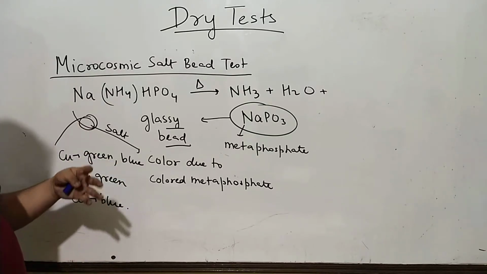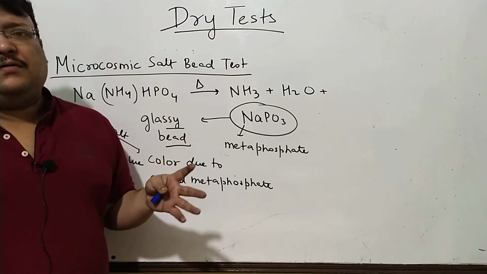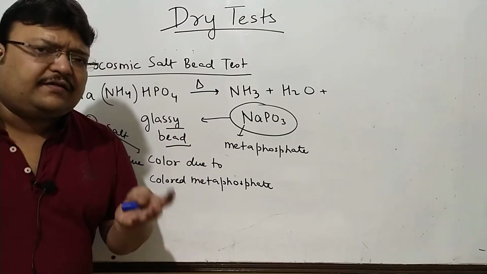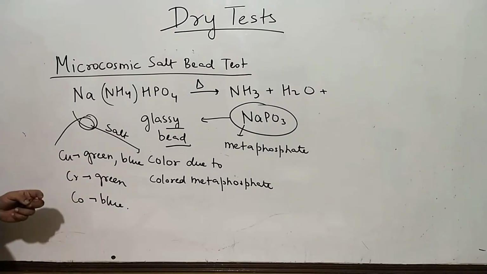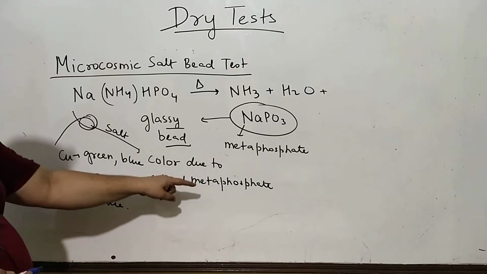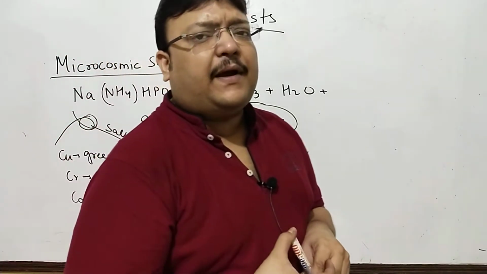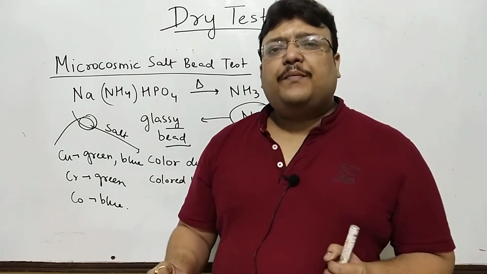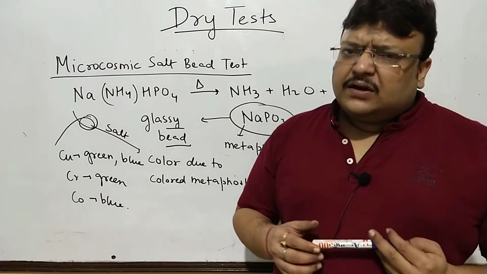That table or chart could be recalled or mugged up for individual choice, but generally these are the colors which are required, and the questions are generally based upon the heating effect and the compounds which are responsible for the colors. Naturally for both borax bead and microcosmic salt bead test, chromium green, cobalt blue is a common question.